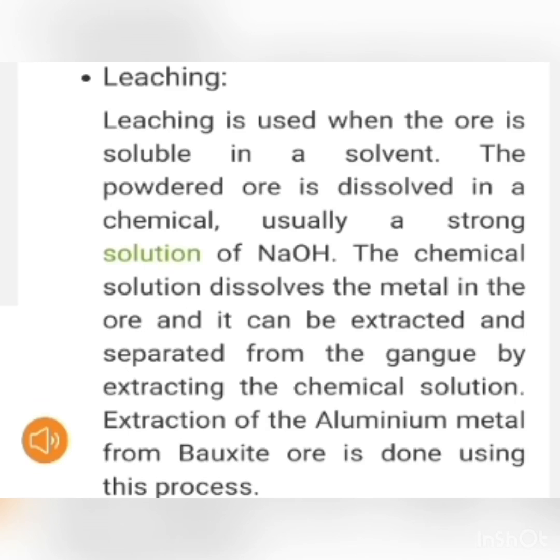The filtrate that we get, containing sodium aluminate and sodium silicate, is treated with aluminum hydroxide for several hours. Sodium aluminate undergoes hydrolysis and forms a precipitate of aluminum hydroxide, while sodium silicate remains in the solution in the dissolved form. This precipitate of aluminum hydroxide is then filtered, washed, and we get pure alumina, that is Al2O3.